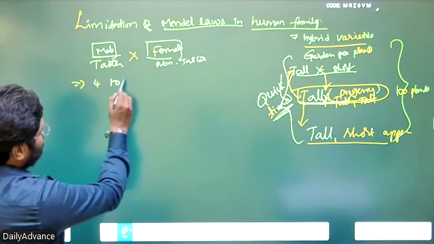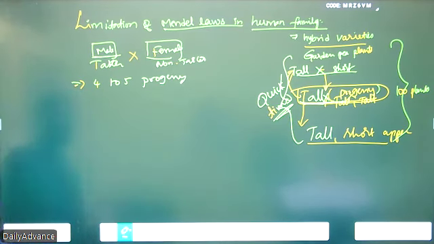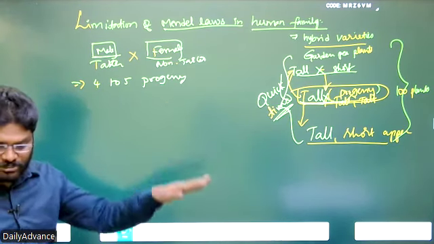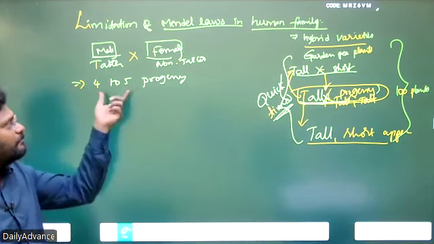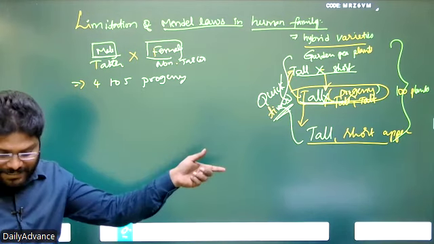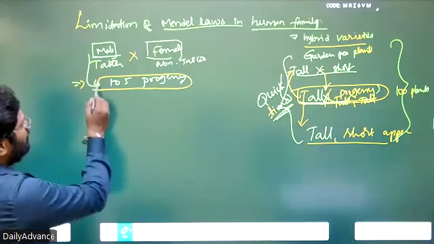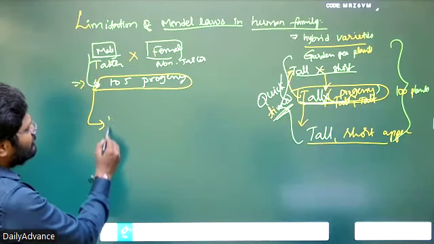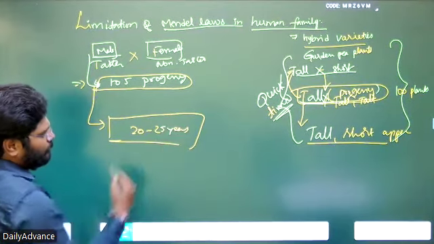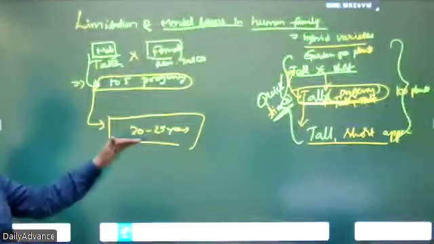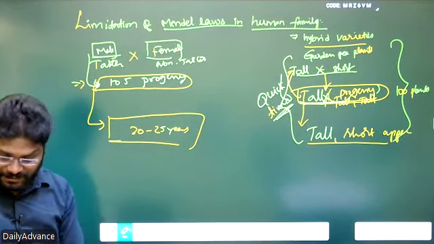When these 4 to 5 progeny grow into adolescents, they become fertile, get married, and produce children. That is the first generation of this mating, and the next generation comes after 20 or 25 years. For such a vast time we have to observe whether Mendelian laws are applicable in the human family or not.